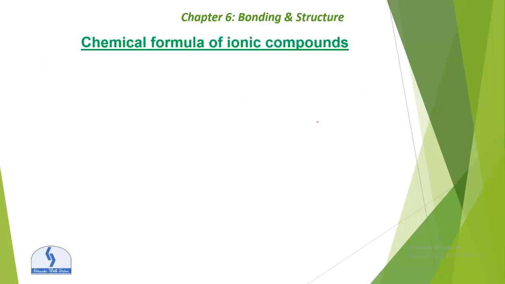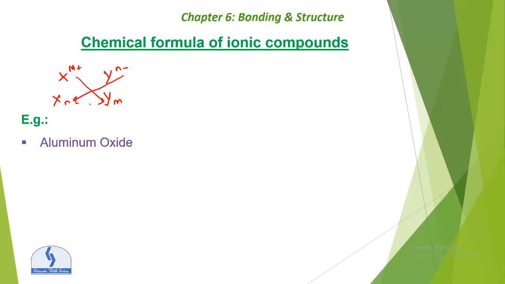Now the chemical formula of an ionic compound. This will become here and this will come here. Confused? Let's take an example. I will explain it; you can memorize what I have written. The example is aluminium oxide.